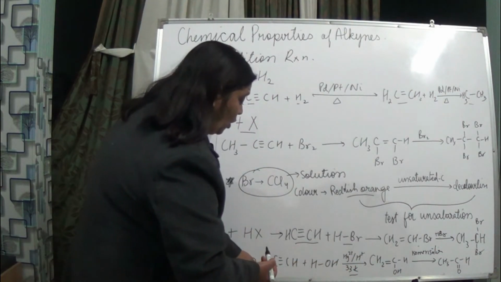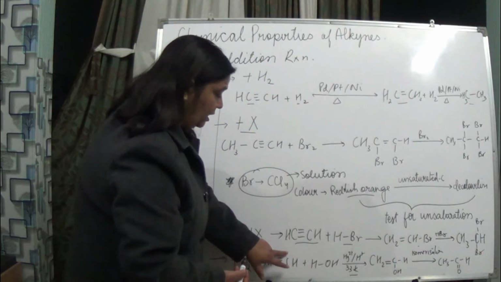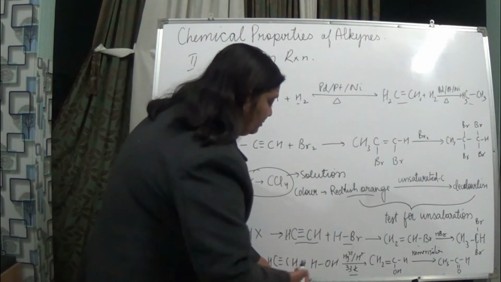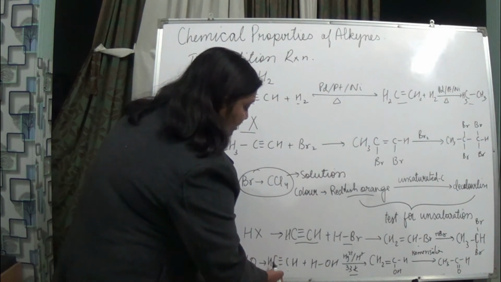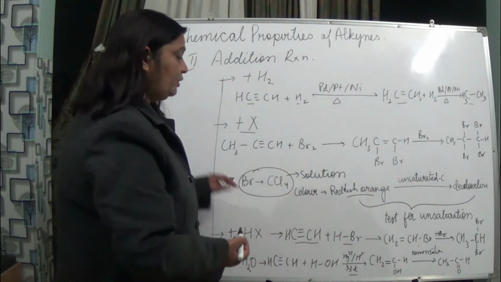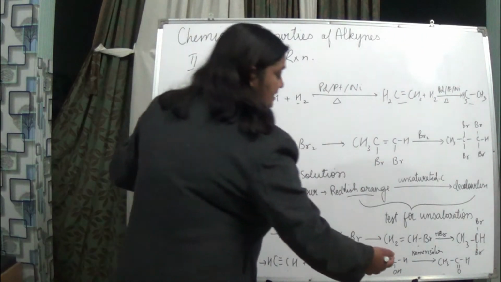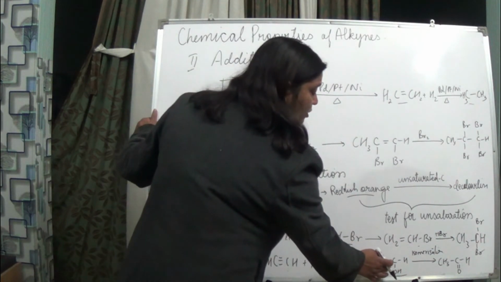It means one part forms the positive ion and the other the negative ion. This will form the positive ion, then what will be added to it? This OH will be added to it. And here, if it is forming the negative ion, what will be added? The H. And afterwards we are seeing that alcohol has been formed, having a double bond over here.